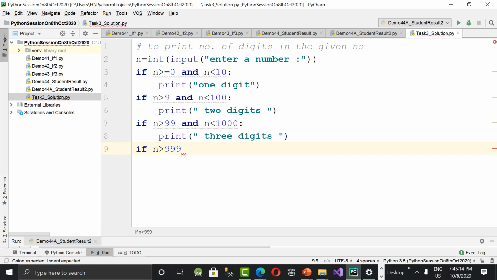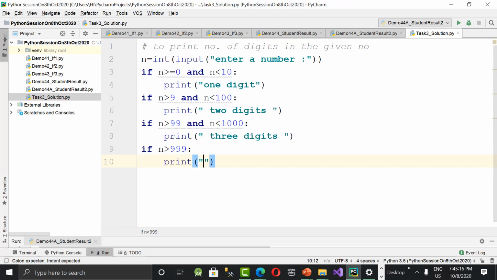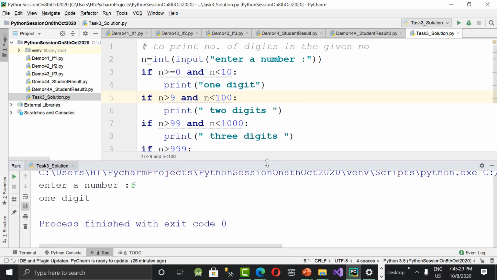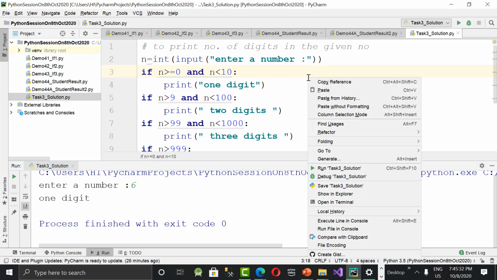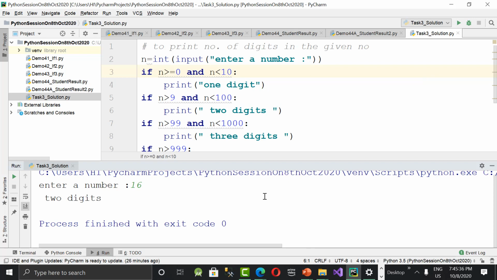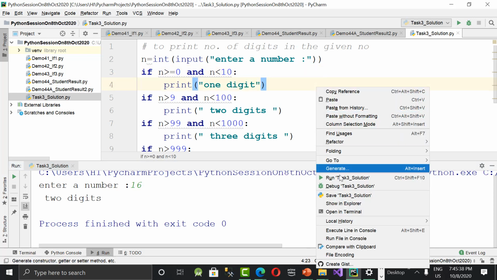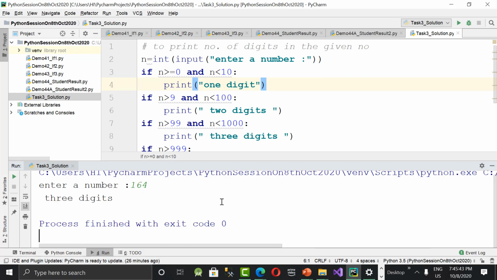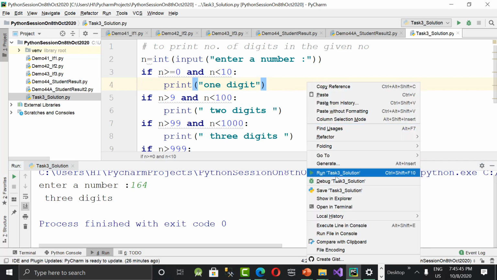Let's run it and check it out. Right click, run. Let's give something like 6. What is it saying? 1 digit. Clear now? Run it again. 16, 2 digits. Run it again. 164, 3 digits. Run it again. Something like 1645, 4 or more. Done. So in this way we can do it.